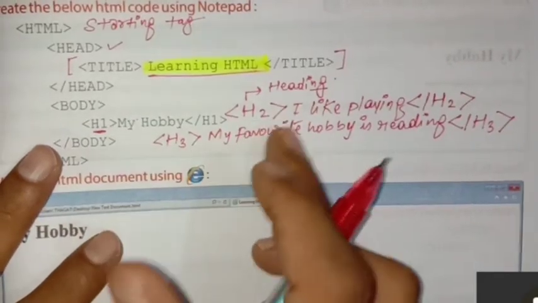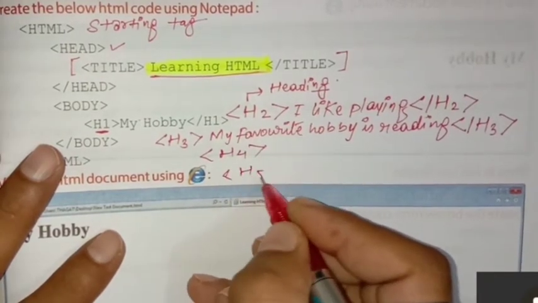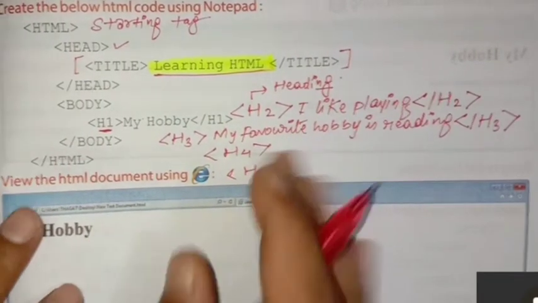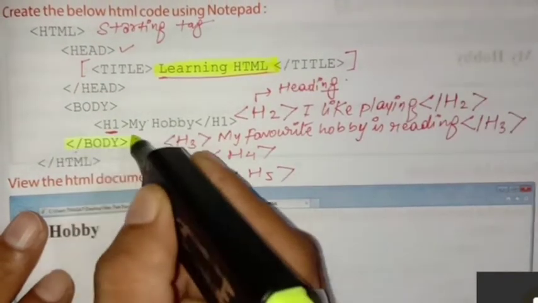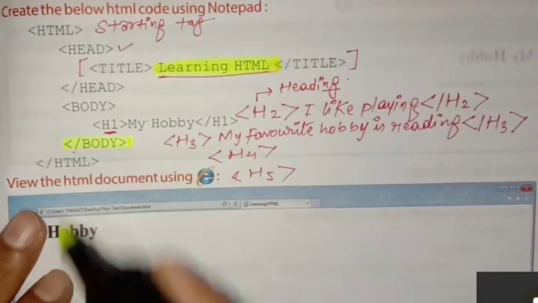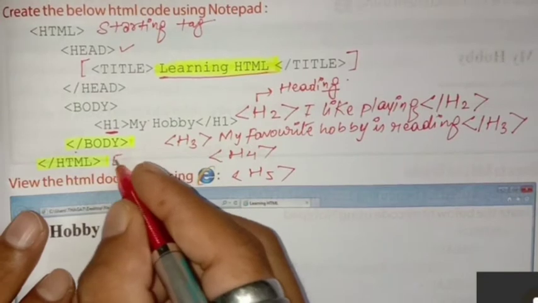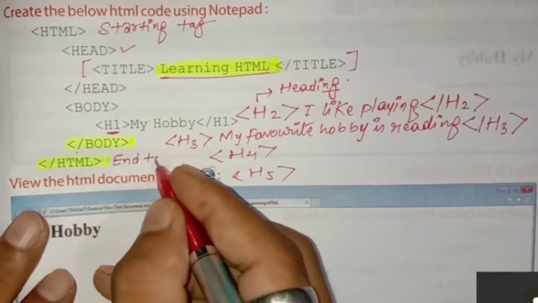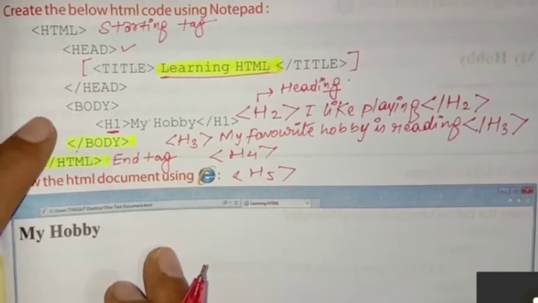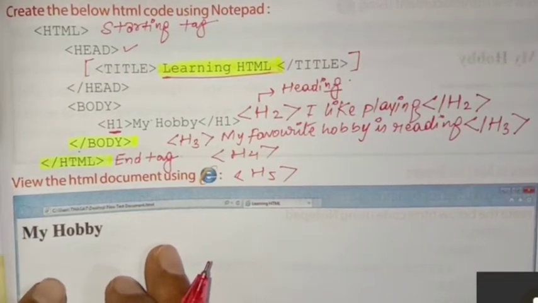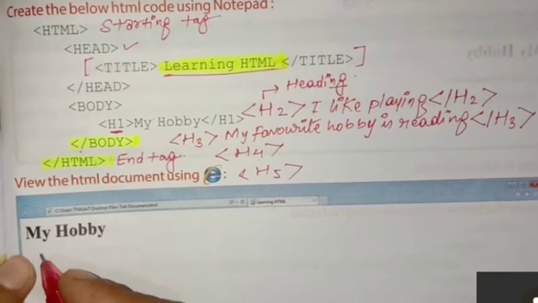H1, H2, H3, H4, H5. And after heading, what will you do? You will close body by using a slash sign and then close HTML. This is the end tag. And after this, your program will be displayed somewhat like this. And as we provided H2 heading, below this one line will come.